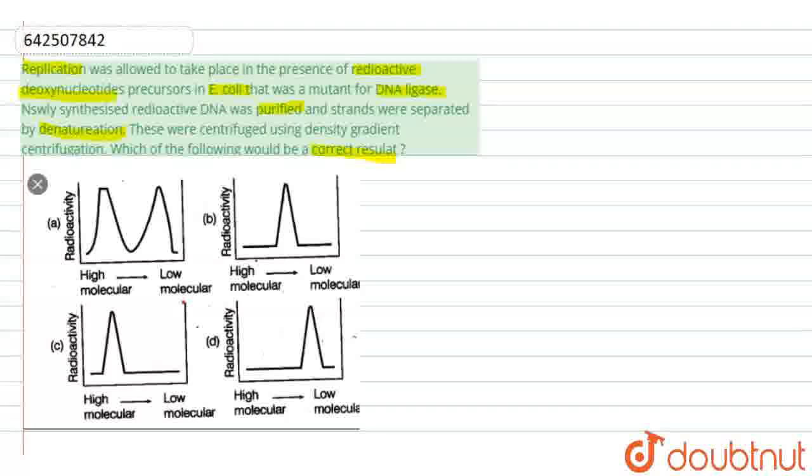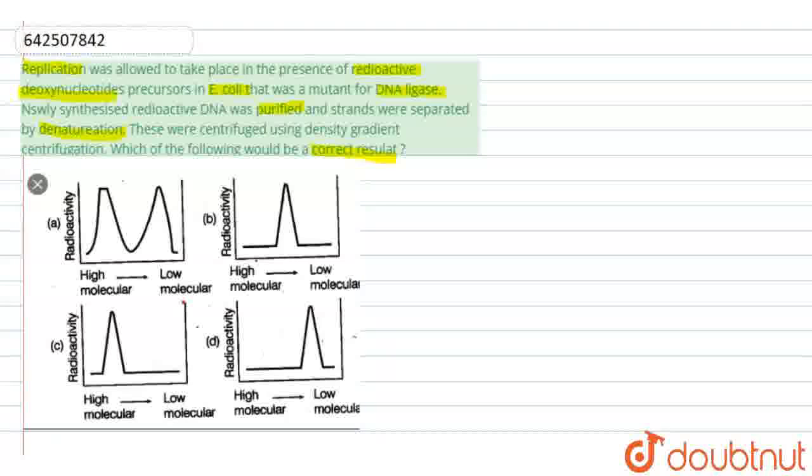So let us understand the question first. What they have taken is the radioactive deoxynucleotide in the E. coli and made it replicate, and these newly synthesized DNA were purified with the help of the denaturation process. Then whatever DNA is formed has been centrifuged using density gradient centrifugation. So we have to identify which of these graphs is correct related to this question.